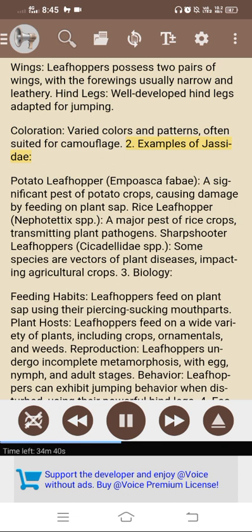2. Examples of Jassidae. Potato leafhopper Empoasca fabae, a significant pest of potato crops, causing damage by feeding on plant sap. Rice leafhopper Nephotettix spp, a major pest of rice crops, transmitting plant pathogens. Sharpshooter leafhoppers Cicadellidae spp, some species are vectors of plant diseases, impacting agricultural crops.